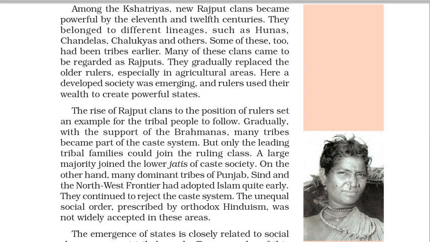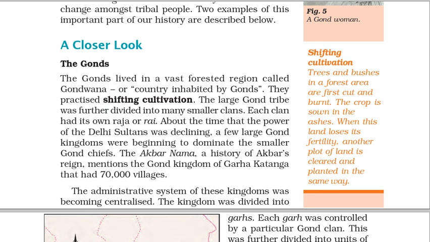The emergence of states is closely related to social change amongst tribal people. Two examples of this important part of our history are described below. A closer look. The Gonds. The Gonds lived in a vast forested region called Gondwana, or country inhabited by Gonds. They practiced shifting cultivation. The large Gond tribe was further divided into many smaller clans.